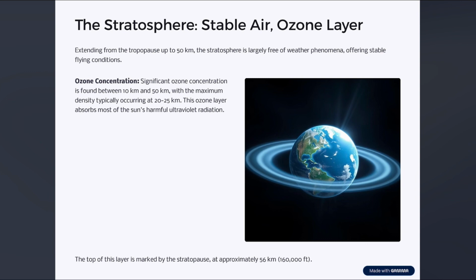The stratosphere extends from the tropopause up to around 50 kilometers and is known for stable air conditions, free from weather disturbances. This layer contains the ozone layer, especially dense between 20 and 25 kilometers, which absorbs harmful ultraviolet radiation. For aviation, this means smoother flying conditions above the weather.